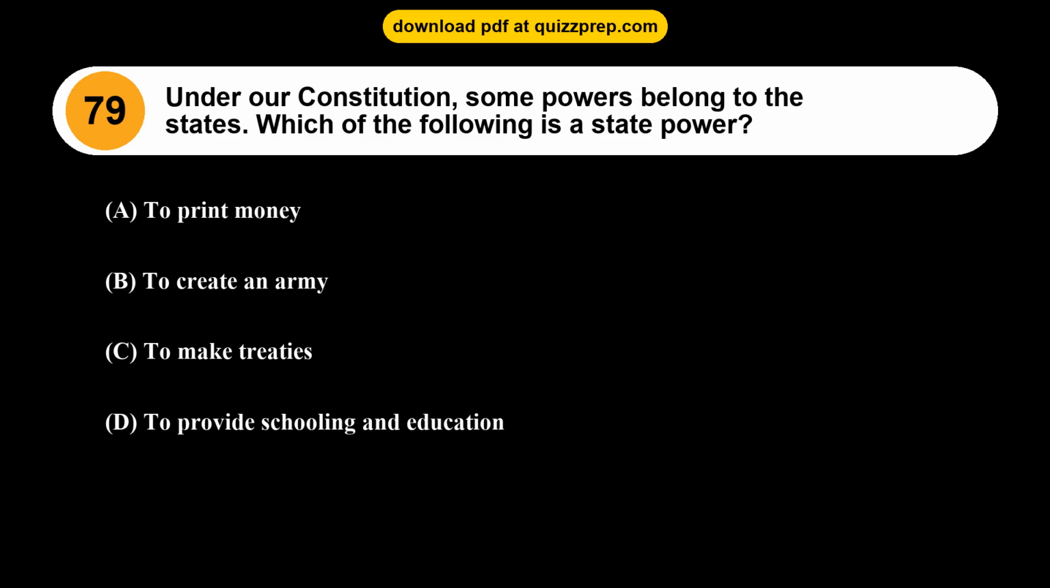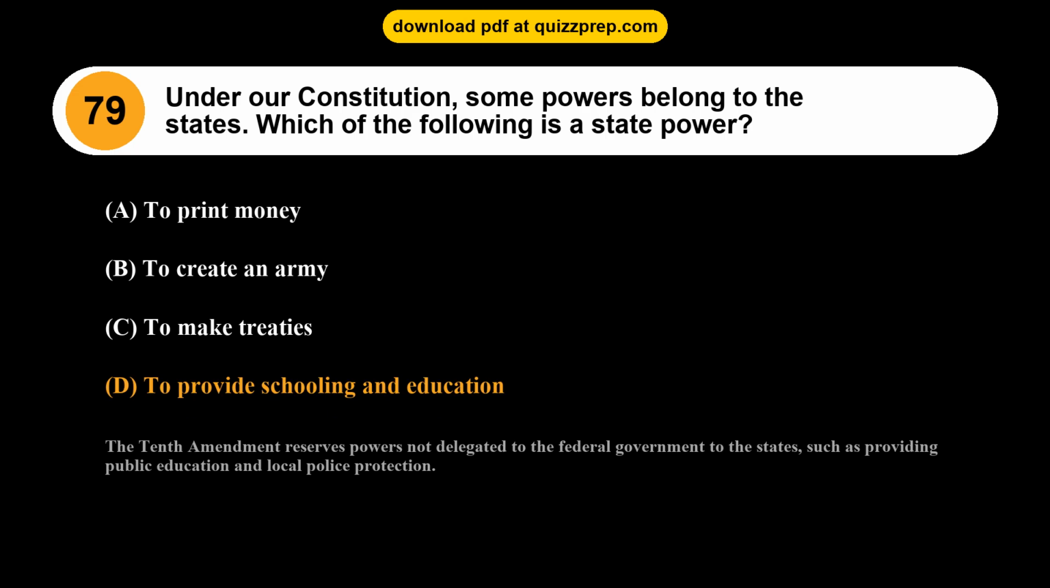Question 79. Under our Constitution, some powers belong to the states. Which of the following is a state power? Option A, to print money. Option B, to create an army. Option C, to make treaties. Option D, to provide schooling and education. The correct answer is option D, to provide schooling and education. The 10th Amendment reserves powers not delegated to the federal government to the states, such as providing public education and